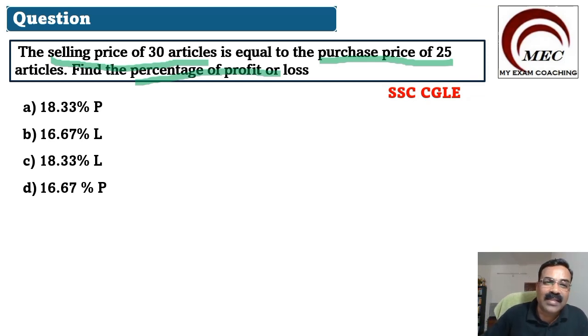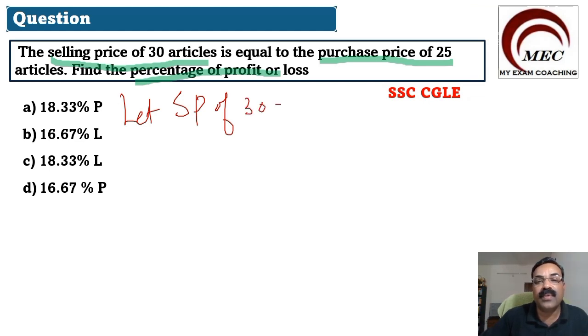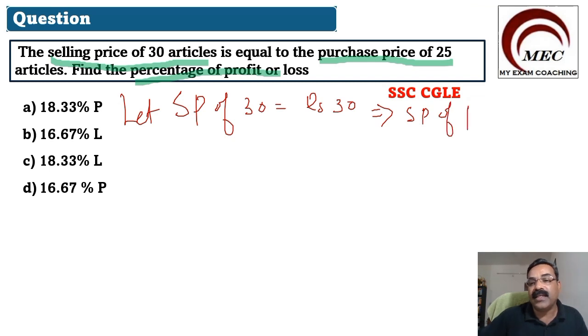So what is given? Selling price of 30 articles. We don't know what the answer is here. So let us take SP of 30 articles, 30 items, is equal to rupees 30. Let us consider SP of 30 articles is equal to 30. So what will be the SP of one article? SP of one item will be 1 rupee.